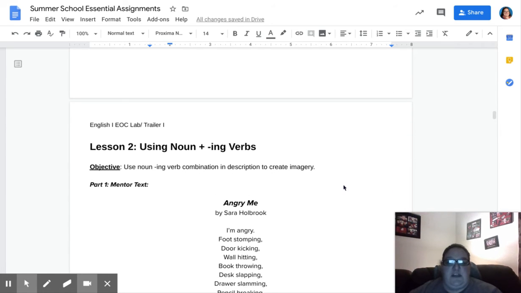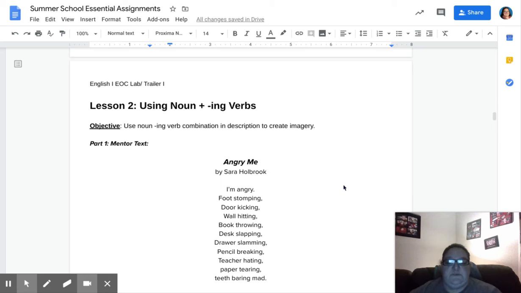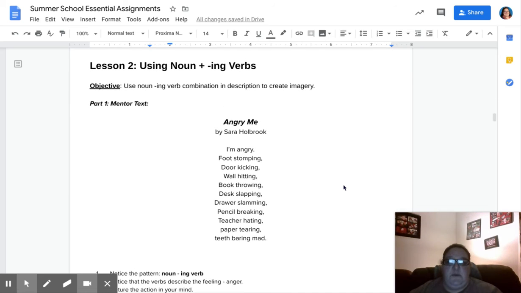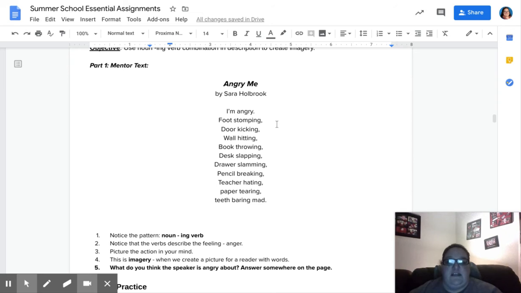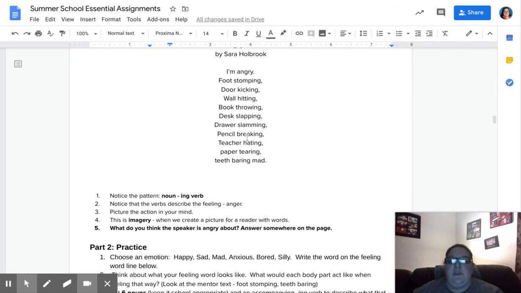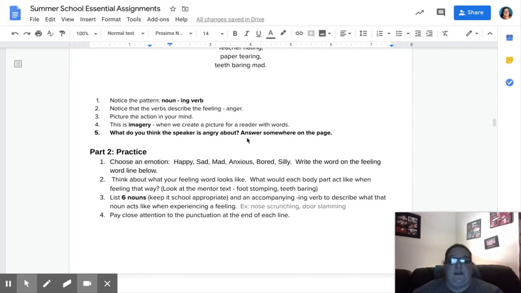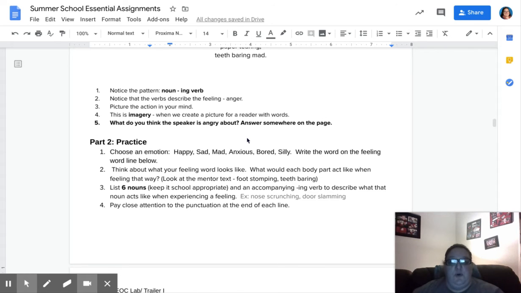Lesson 2, using nouns plus ing verbs. This assignment begins with a mentor text, and you're going to look and see that the mentor text shows you a noun, foot, and an ing verb, stomping. Door, noun, kicking, ing verb. After you look at that, you're going to practice by writing your own poem.